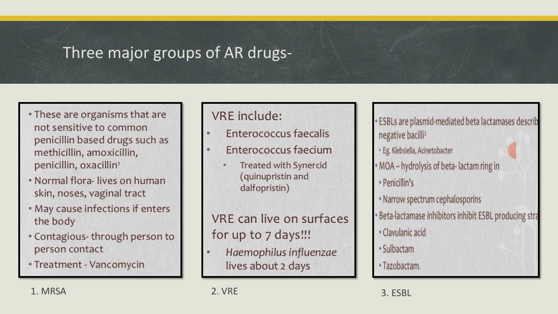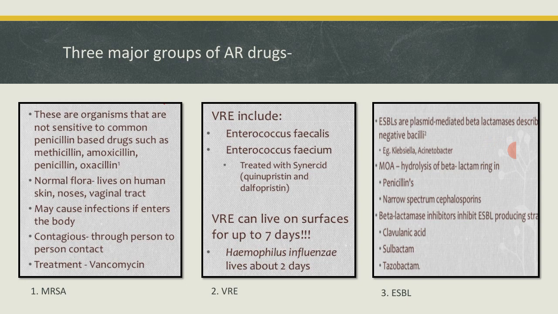First one, the MRSA, that is the methicillin resistant Staphylococcus aureus strains. These are organisms that are not sensitive to common penicillin based drugs, such as methicillin, amoxicillin, penicillin and oxacillin.